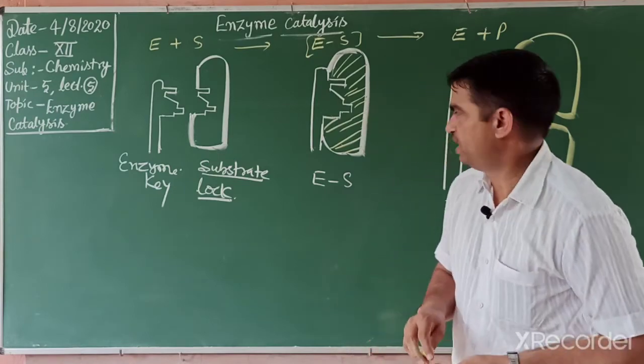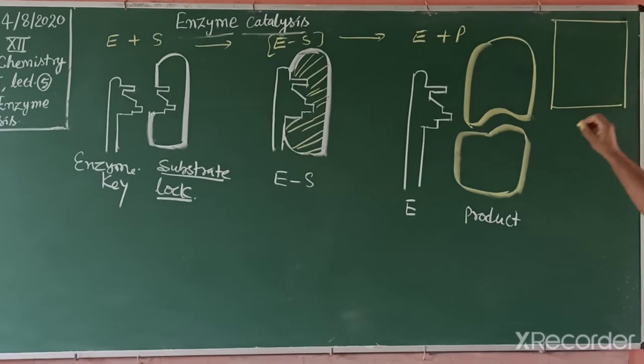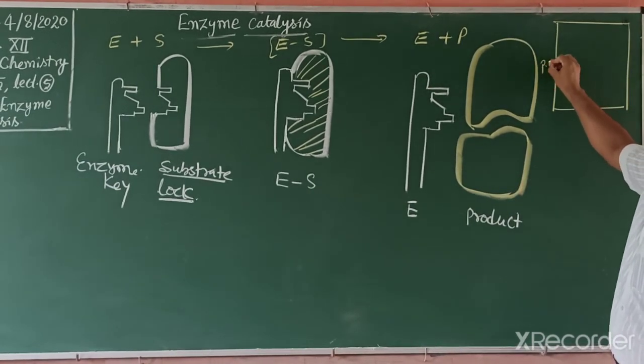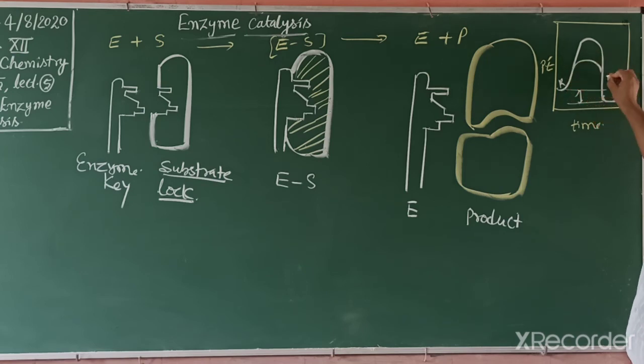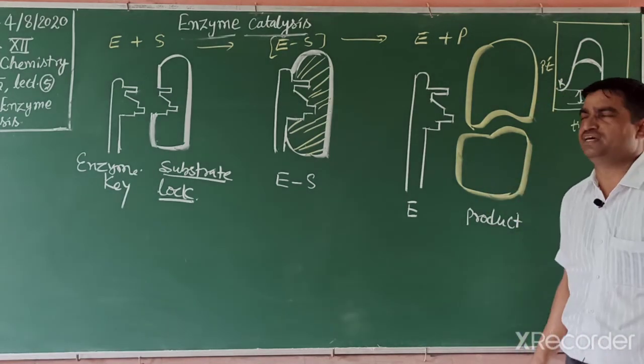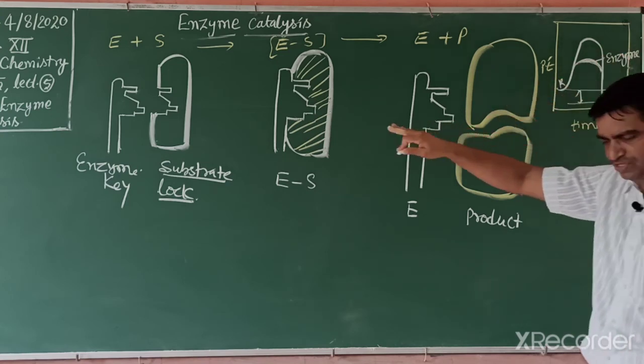Actually, according to kinetics, this also acts as a biocatalyst or biochemical catalyst. On this side is the potential energy, and here is the reaction coordinate, and we know the reaction occurs like this. This one is the reactants, and this is the products. What is the role of the enzyme? The enzyme decreases this energy barrier like a catalyst. But the difference is that enzymes are produced from living beings, plants and animals. So in the presence of an enzyme, the speed is increased due to the increase in active sites.